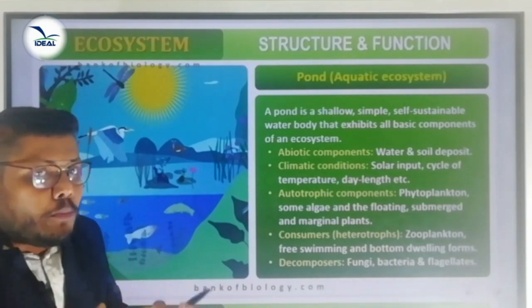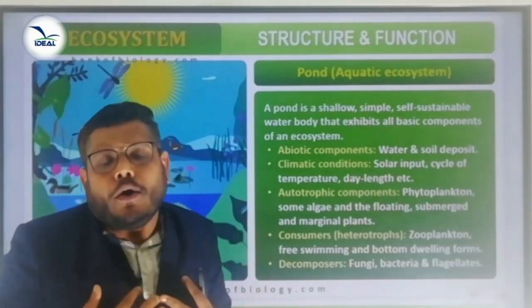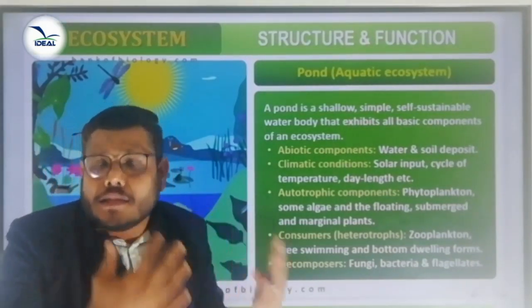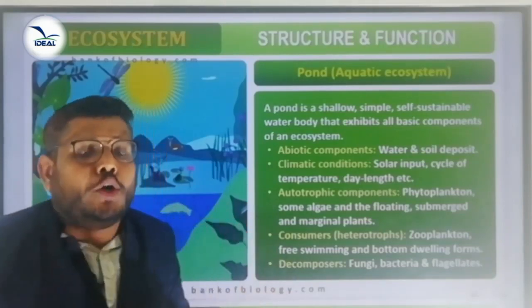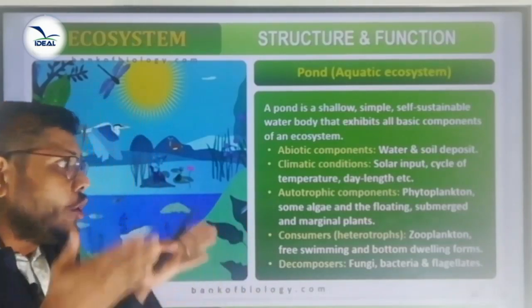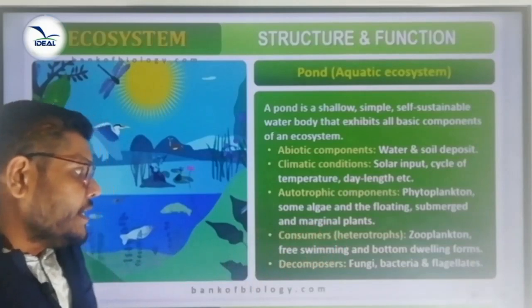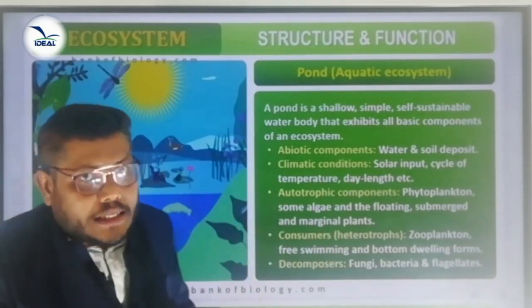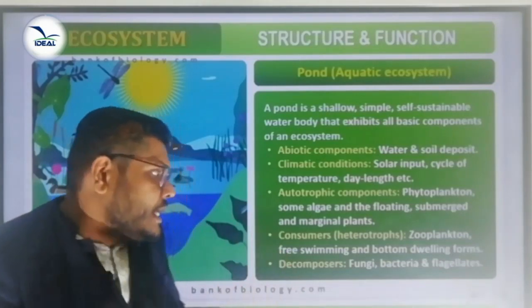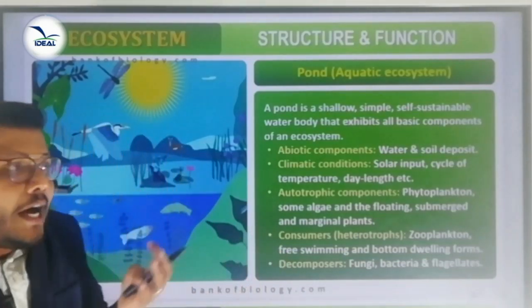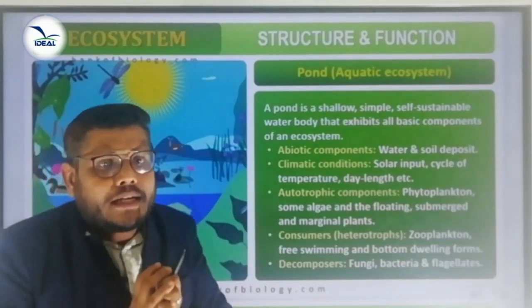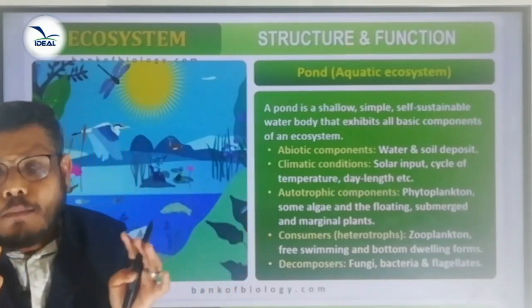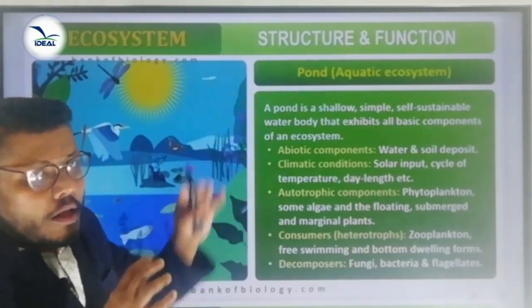At the same time, we can see the consumers. These are the heterotrophic organisms that consume the food synthesized by autotrophs, or the producers. That is called a consumer: zooplankton, free swimming and bottom dwelling forms. Then finally, we can see the decomposers, the microorganisms like fungi, bacteria and flagellate bacteria. These are all the decomposers we can see in the pond ecosystem.